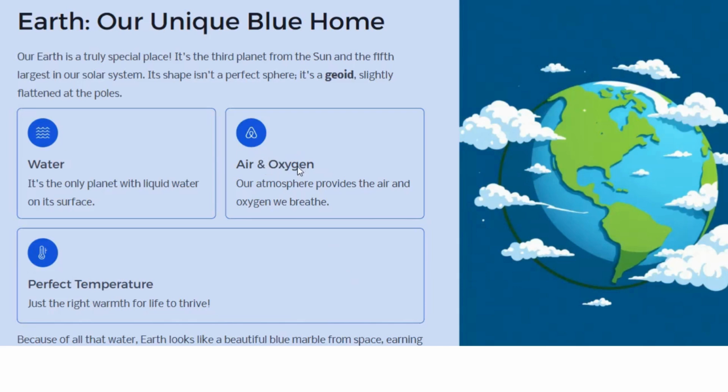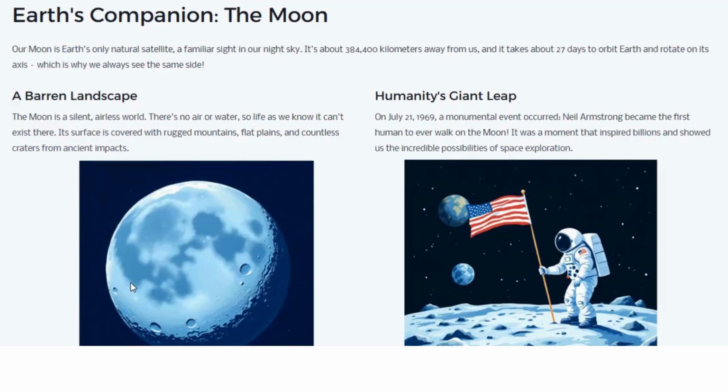Again, the atmosphere supports the formation of air and oxygen, and not only supports it but actually sustains it in the atmosphere. Then perfect temperature, not very hot, not very cold. Okay. Earth looks blue from space because of the presence of liquid water.